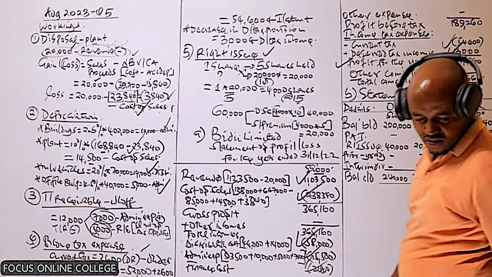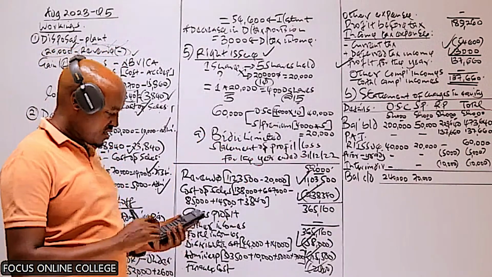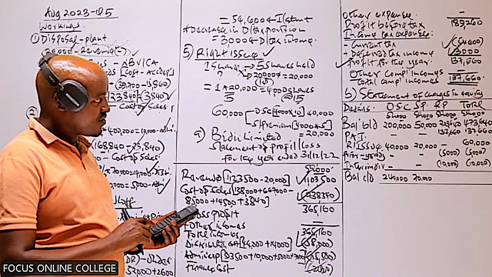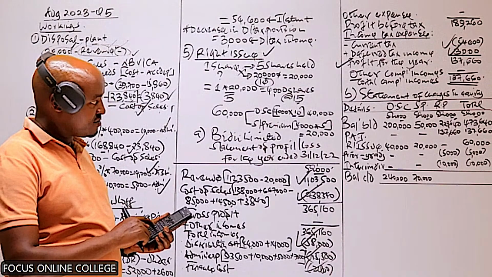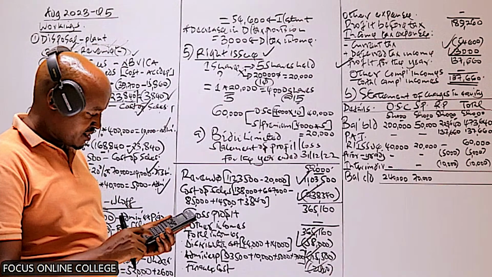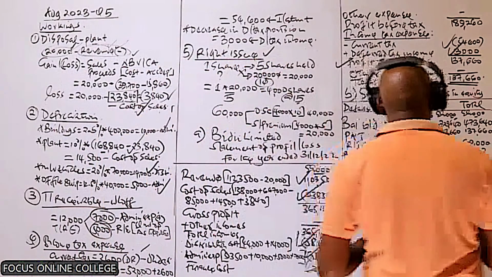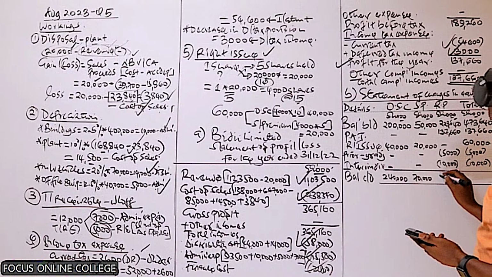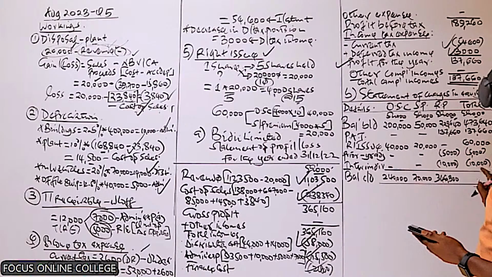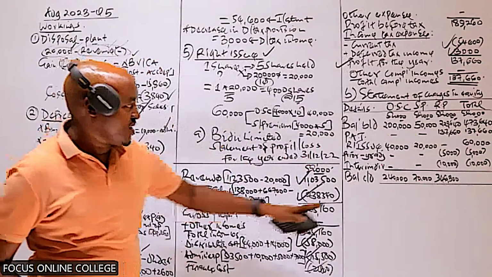So we need to get the closing balance in the retained earnings or the retained profit: 223,640 plus 137,660 minus 15,000. So what are you getting here? I'm getting 346,300. Is that what you're getting? Yes, that is confirmed.